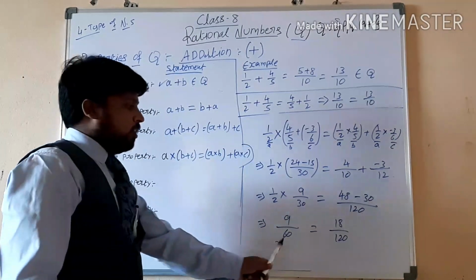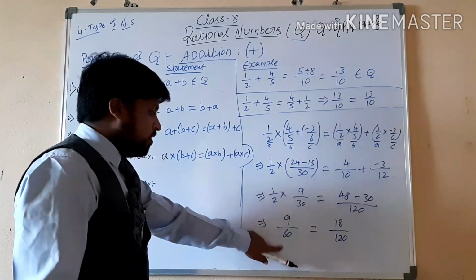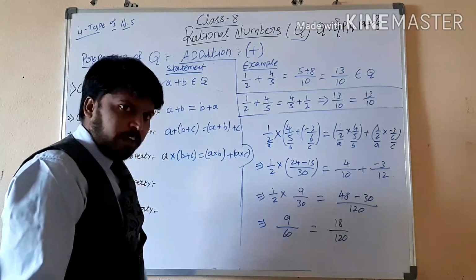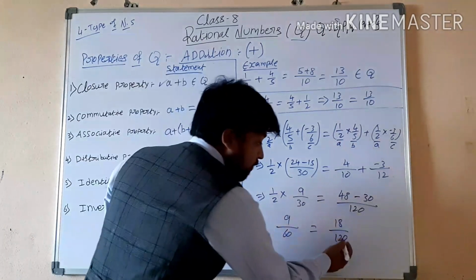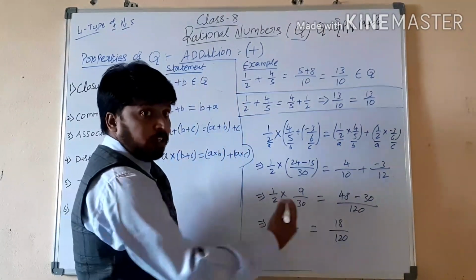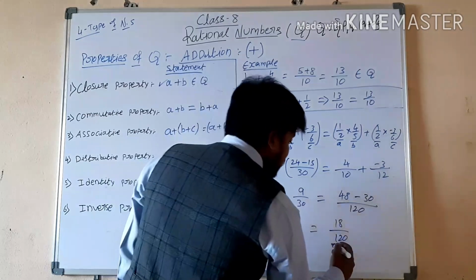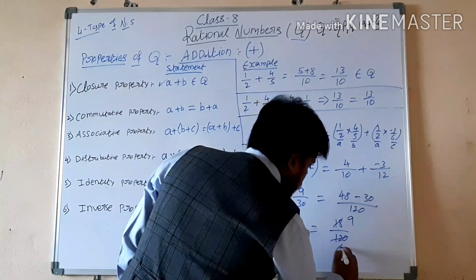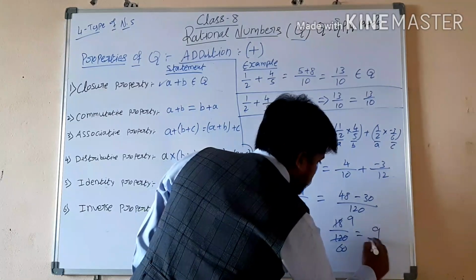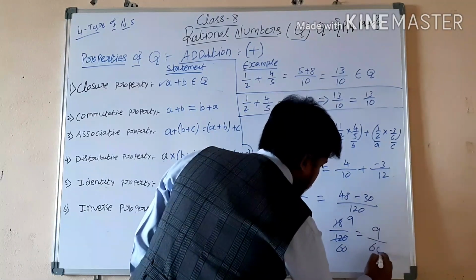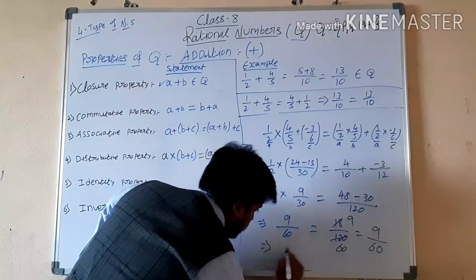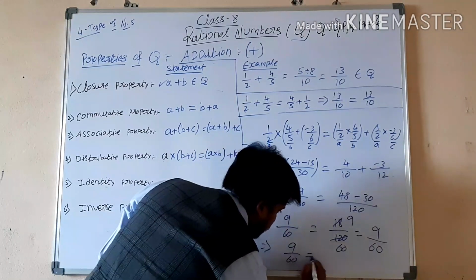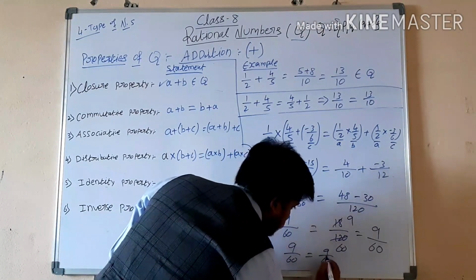Right or wrong? See here, everyone will think that both sides are different, but when we convert this into the simplest form, what will we get? 18 divided by 6 is 3, 120 divided by 6 is 20, so 3 by 20. Both sides are equal or not? 9 by 60, 9 by 60.